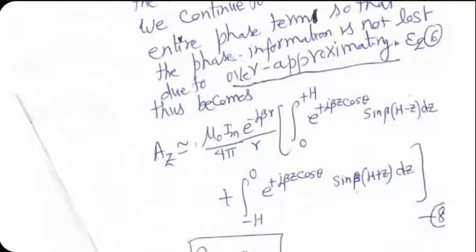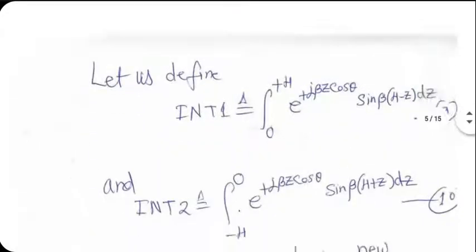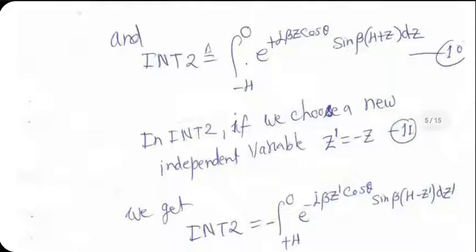Before I do that, what I have done is something else. In integral 2, which is the second integral within the brackets, if I choose a dummy variable z prime equal to minus z, then dz prime will become minus dz.